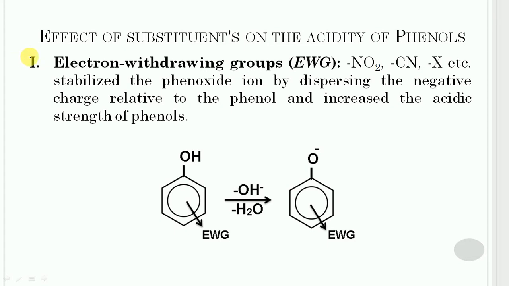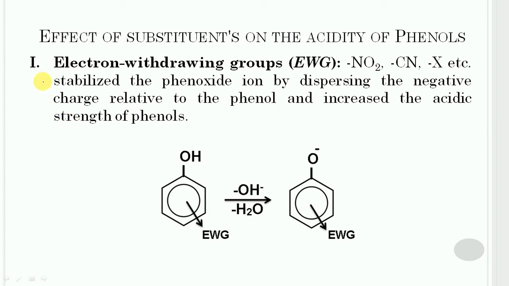Then, the effect of the substituent on the acidity of the phenol. The acidity of the phenol is due to the greater resonance stabilization of the phenoxide ion relative to the phenol. Therefore, any substituent which stabilizes the phenoxide ion more by dispersal of negative charge will tend to increase the acidity of the phenols, and any substituent which destabilizes the phenoxide ion relative to the phenol by intensifying the negative charge will decrease the acidity of the phenol.